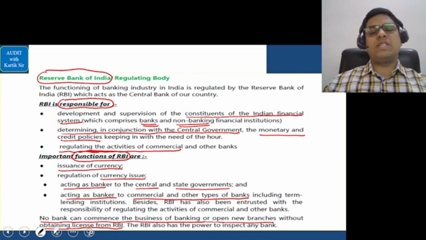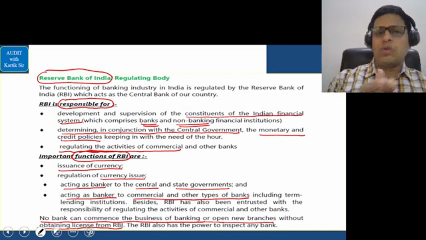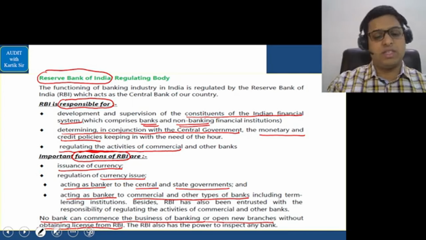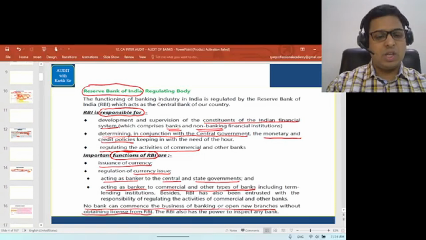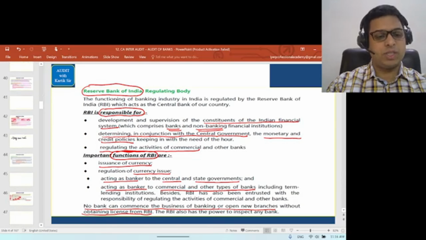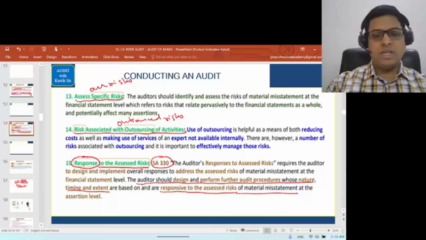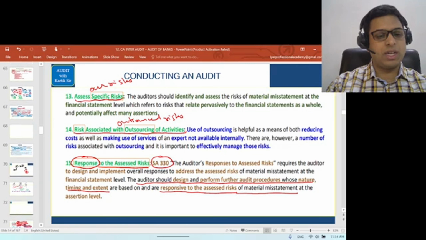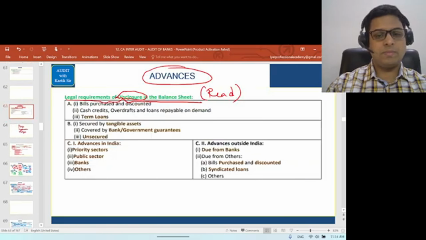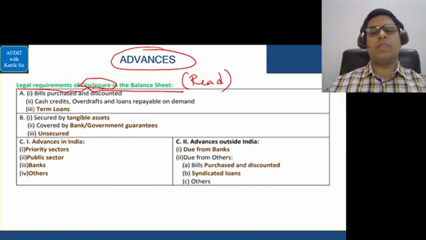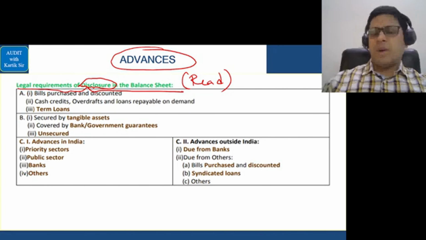Now in audit of banks, the first part that I want to take you all through is in relation to advances. So we'll go there first, and I'll take you through that part first. So everyone, please see this area now. Advances. Okay. Now in advances, there are several parts. You should know each of them properly. So let's do it one by one. Please see here.